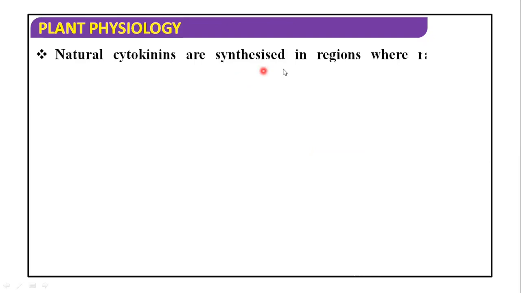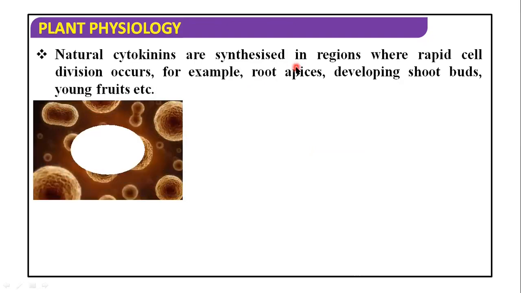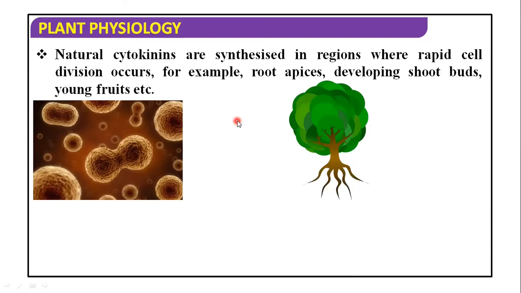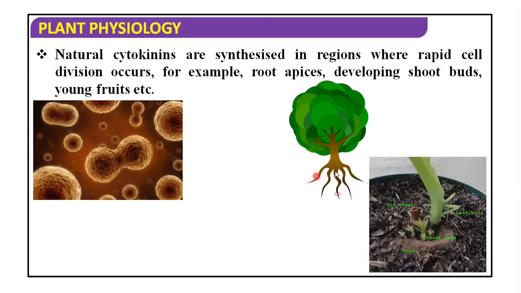Natural cytokinins are synthesized in regions where rapid cell division occurs. For example, root apices, where cell division can occur very fast, developing shoot buds and young fruits.